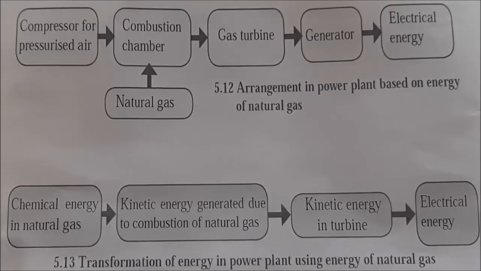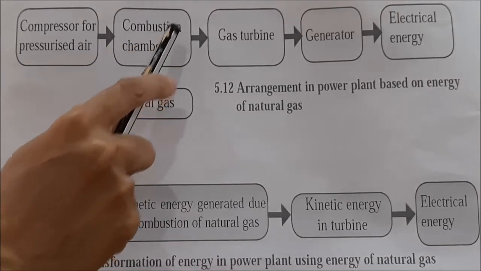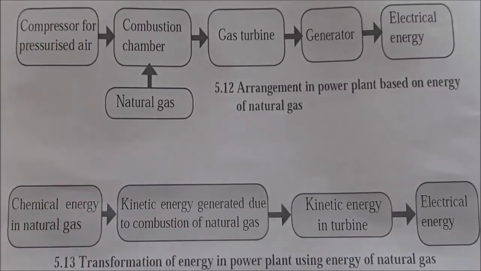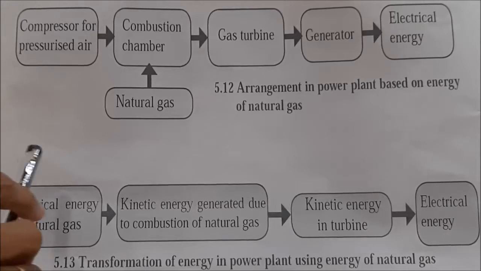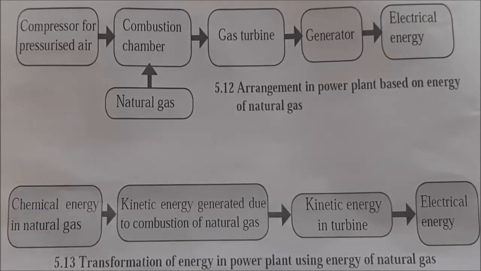Because hot gases are emitted from the combustion chamber, air pollution is caused, and health-related problems, respiratory tract problems, are caused by the hot gases emitted by this power plant.